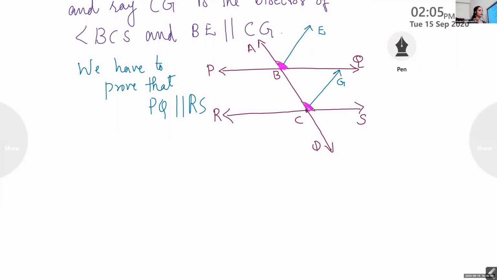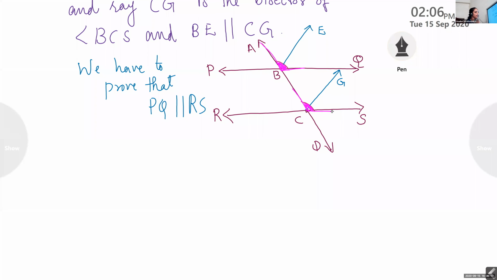Corresponding angles. What is the specialty of corresponding angles? Their measures will be the same. They are same, right? These two angles are the same angles.